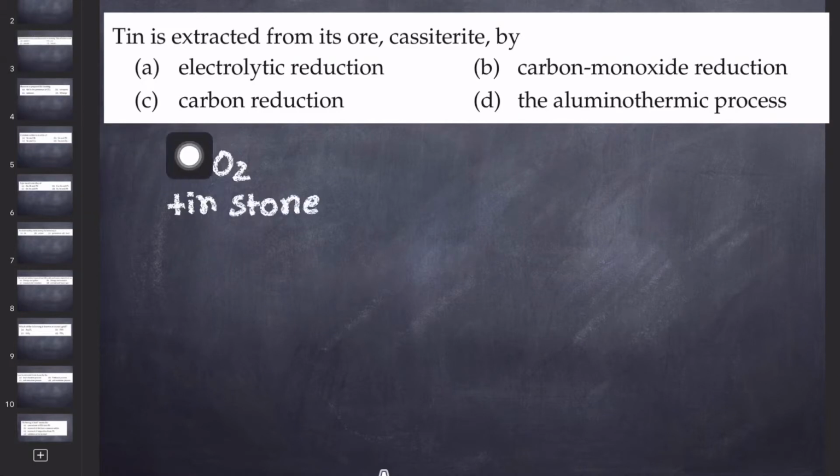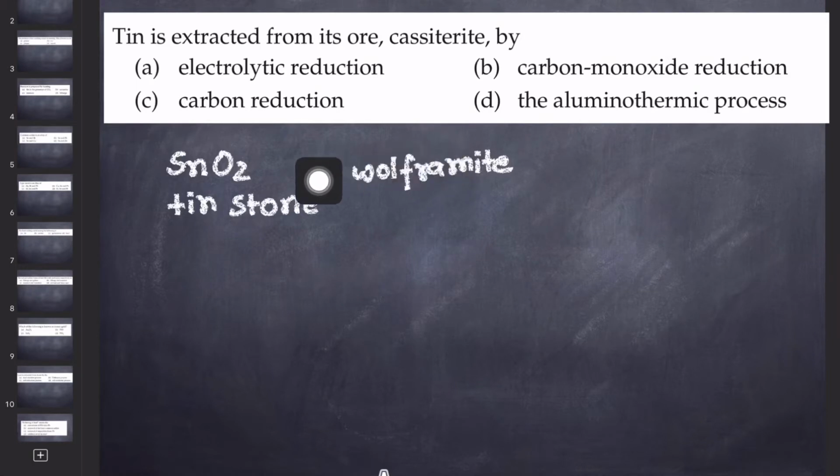Now in the extraction of this tin from the cassiterite, first we do the washing of this ore with the water to remove all the siliceous impurities. After that, we do the electromagnetic separation to remove the magnetic impurities like wolframite. Wolframite is basically magnetic in nature, ferromagnetic. So to remove this, we use electromagnetic separation.